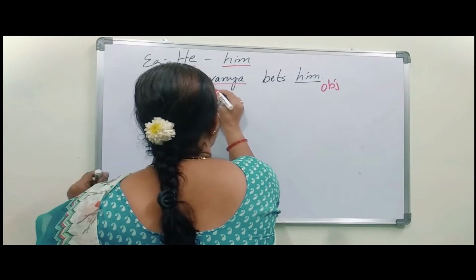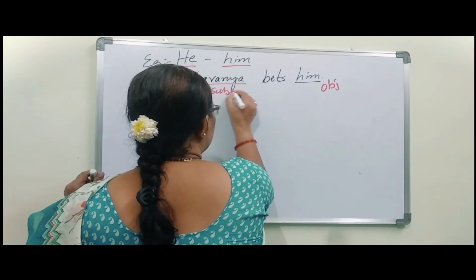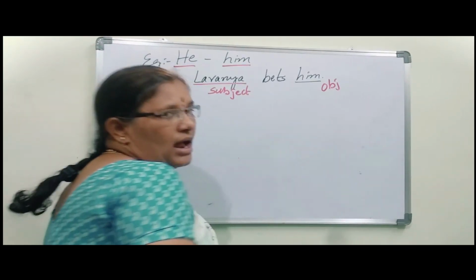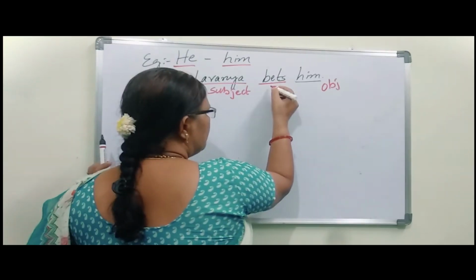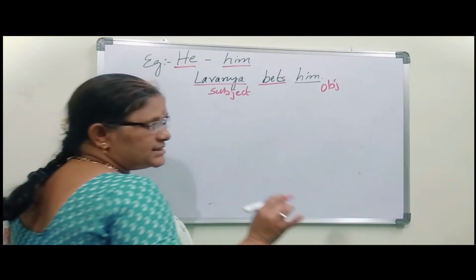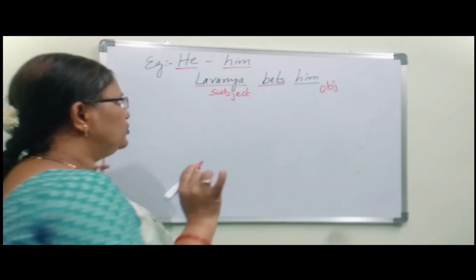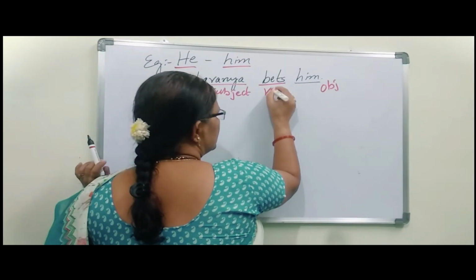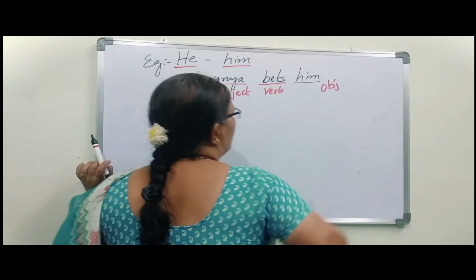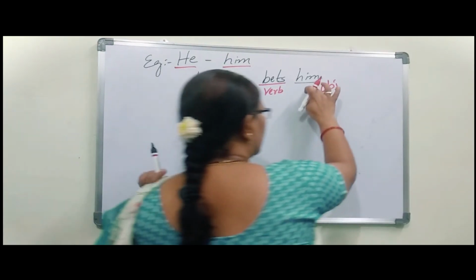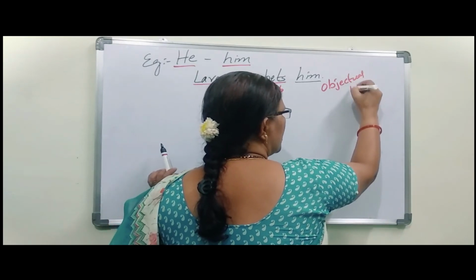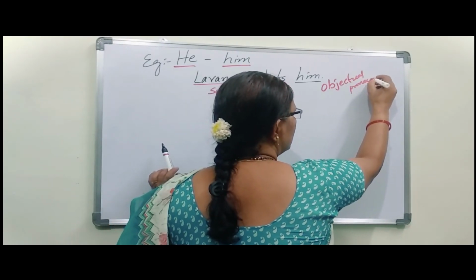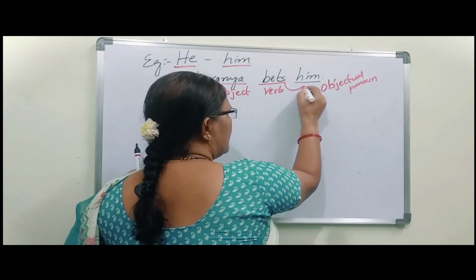Here Lavanya comes under subject because Lavanya does that work. What did she do? She bets. Means always that girl does that work. So bets to whom? Him. So that him is under objectual pronoun because that action happened on him.